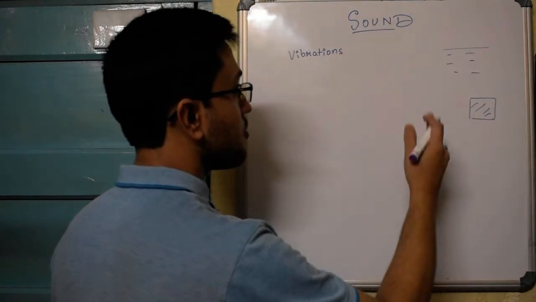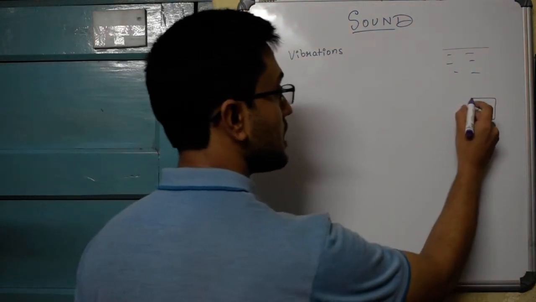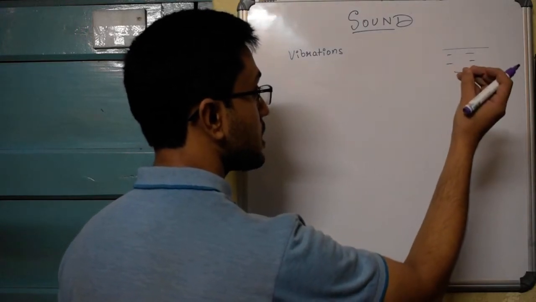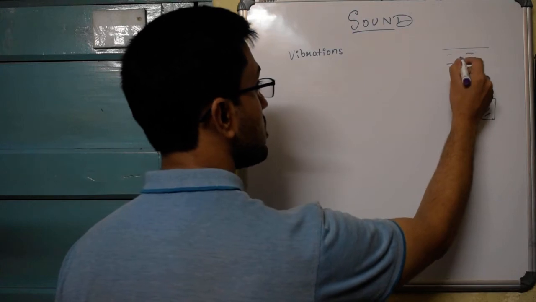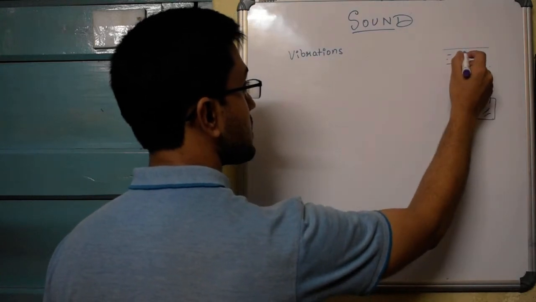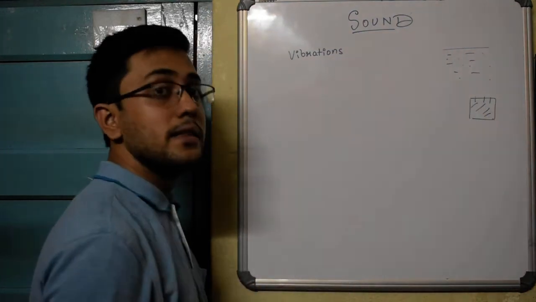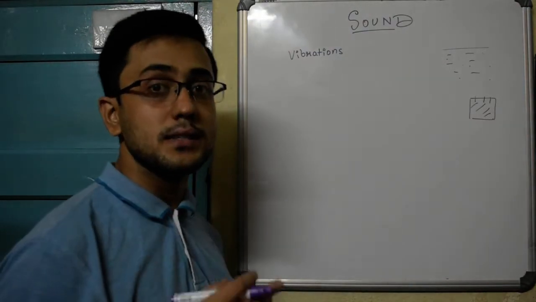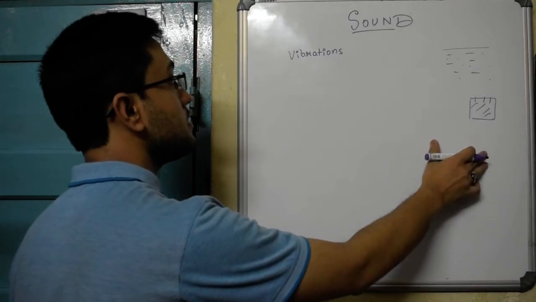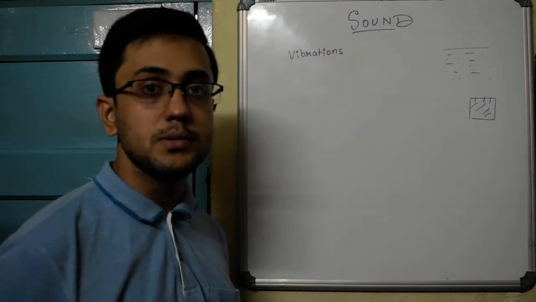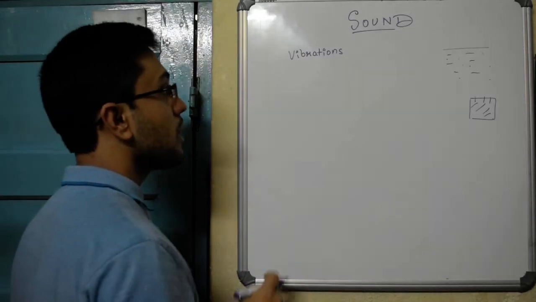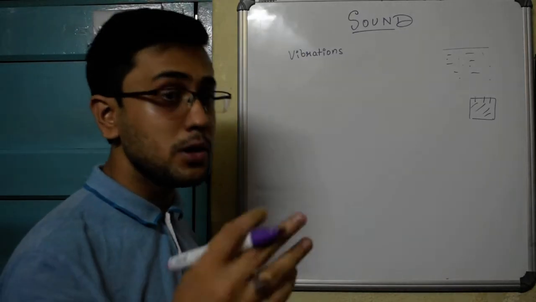Basically, if the disturbance is able to vibrate either, in case of solid, the molecules constituting it, in case of liquid, the particles constituting the liquid, if the disturbance is successful in vibrating them, then we say that yes, a sound is being produced or sound is traveling.